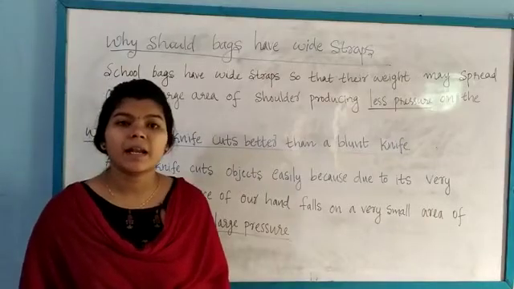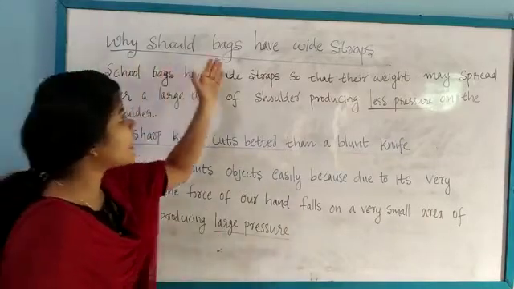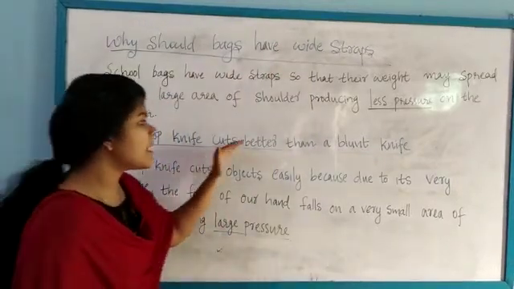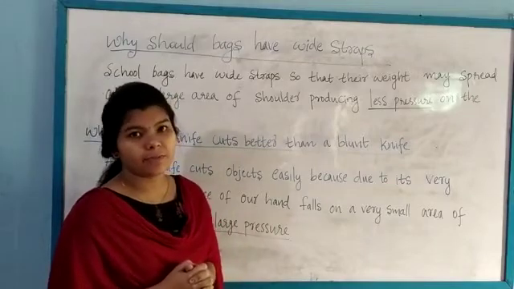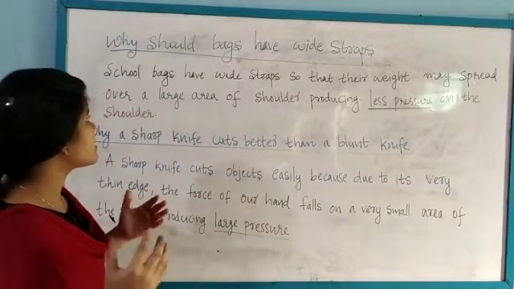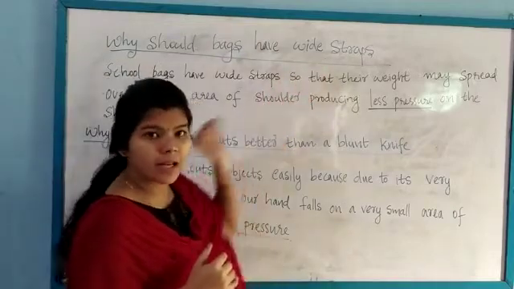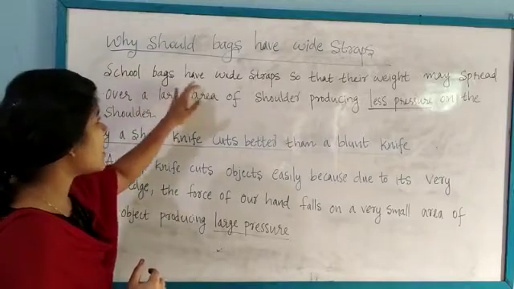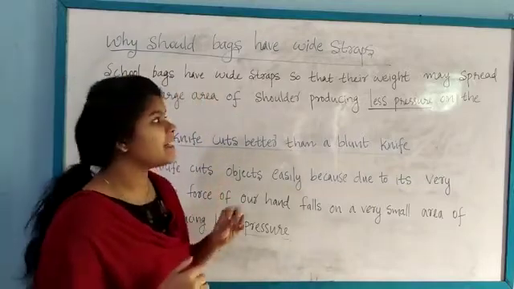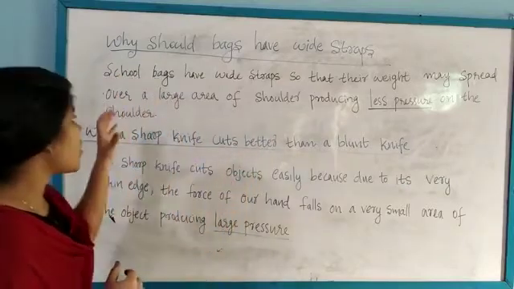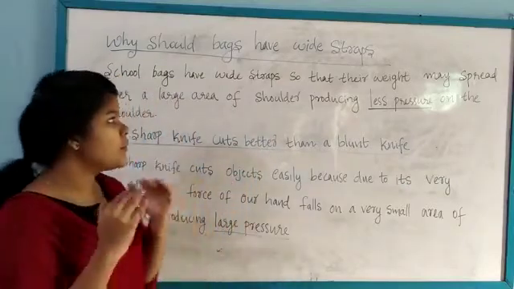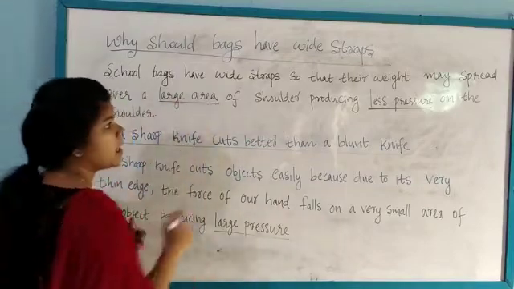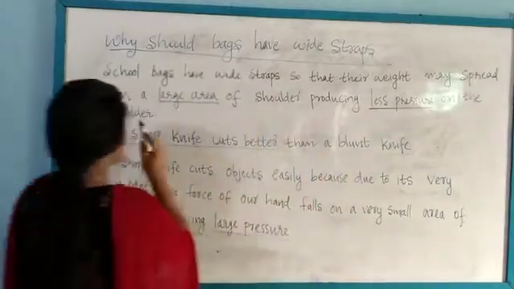Next one is the explanation for why bags should have wide straps and why a sharp knife cuts better than a blunt knife. You are familiar with your bags, and bags have wide straps. What will be the reason for those wide straps? School bags have wide straps so that their weight may spread over a large area of the shoulder, producing less pressure on the shoulder.